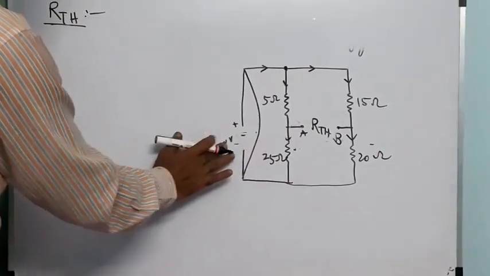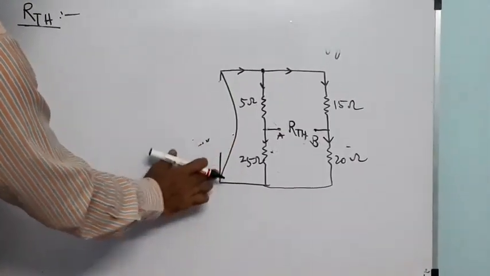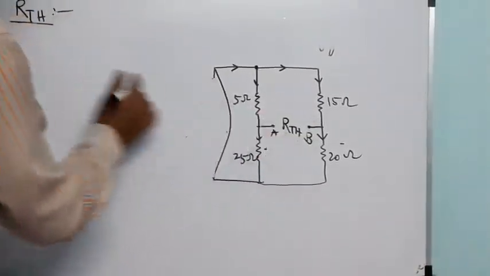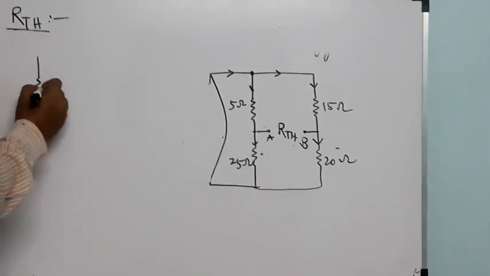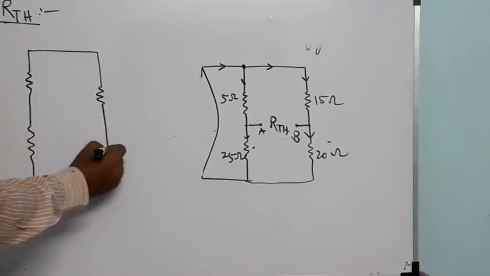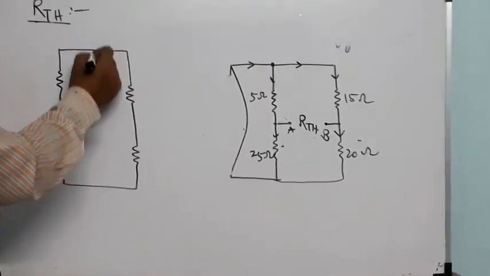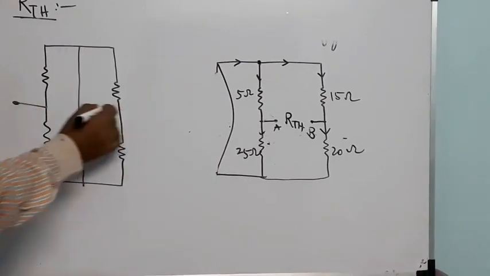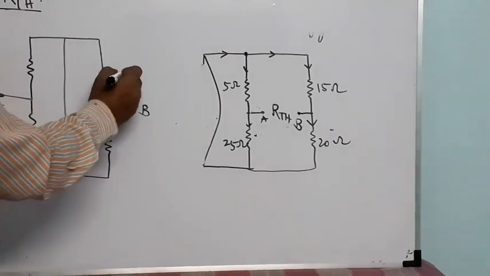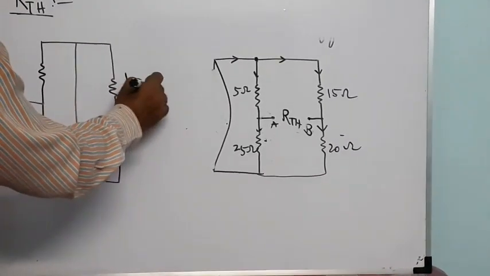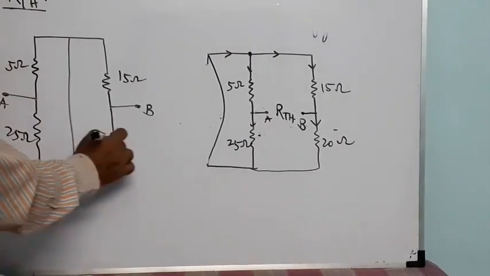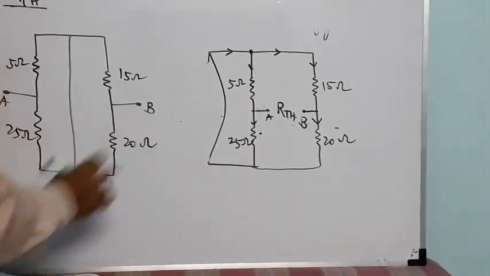So I am shorting this source, so the circuit looks like this. That means I will put this short line. I am rearranging that circuit. And here are the AB terminals, across which we want to find RTH. This is 15 ohm, this is 5 ohm, this is 25 ohm and this is 20 ohm.